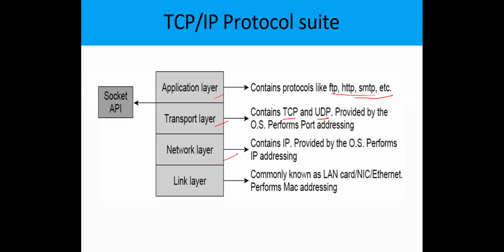In the network layer we have the IP layer, the internet protocol layer, and in the data link layer we can use LAN, a network interface card or Ethernet as a backbone network for the application layer. So the data link layer is called the backbone network layer, and from this the data will be transported to the physical media.